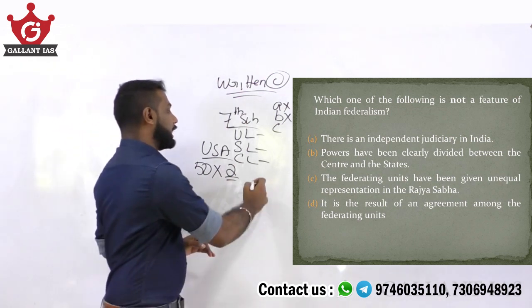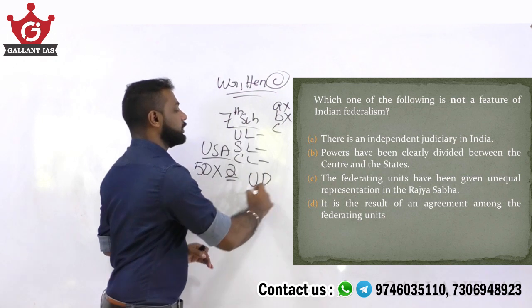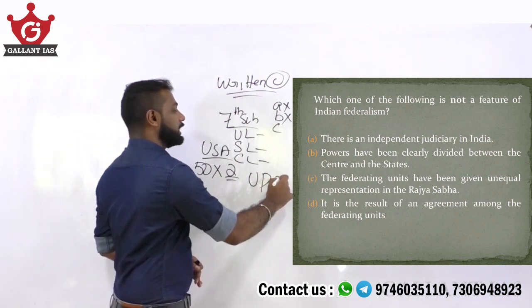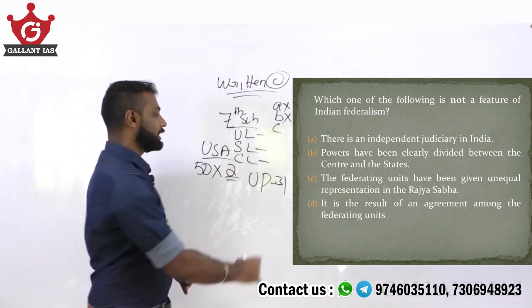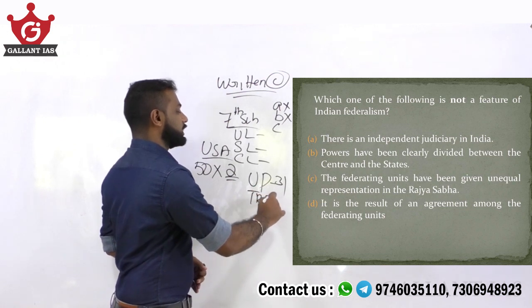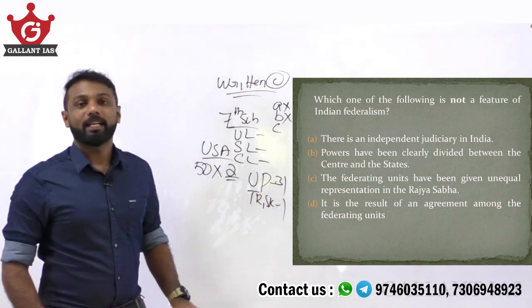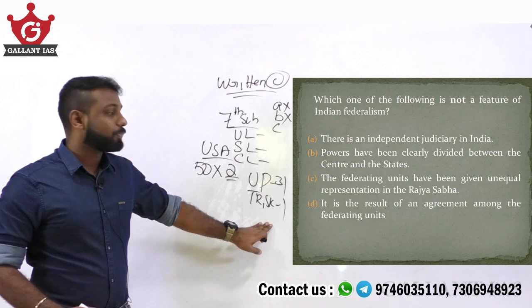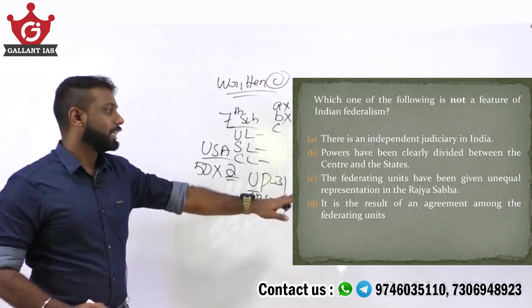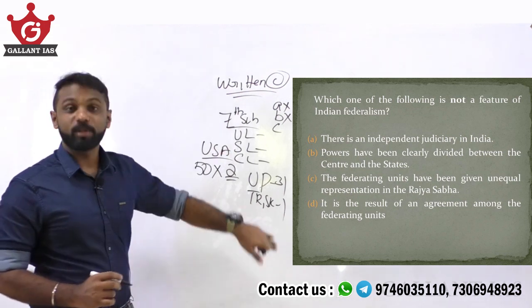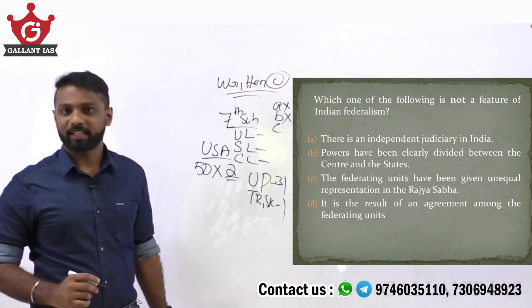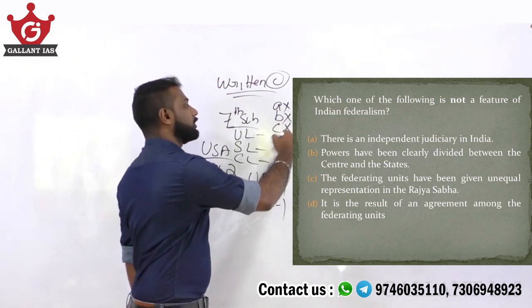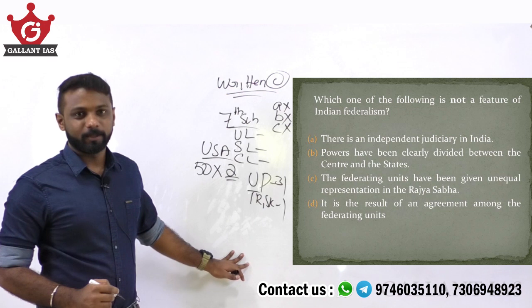For example, Uttar Pradesh has 31 Rajya Sabha MPs, and states like Tripura or Sikkim have only 1 Rajya Sabha MP. That is unequal representation of members in the Rajya Sabha. So that is also a feature of Indian federalism. So C will not be our answer.